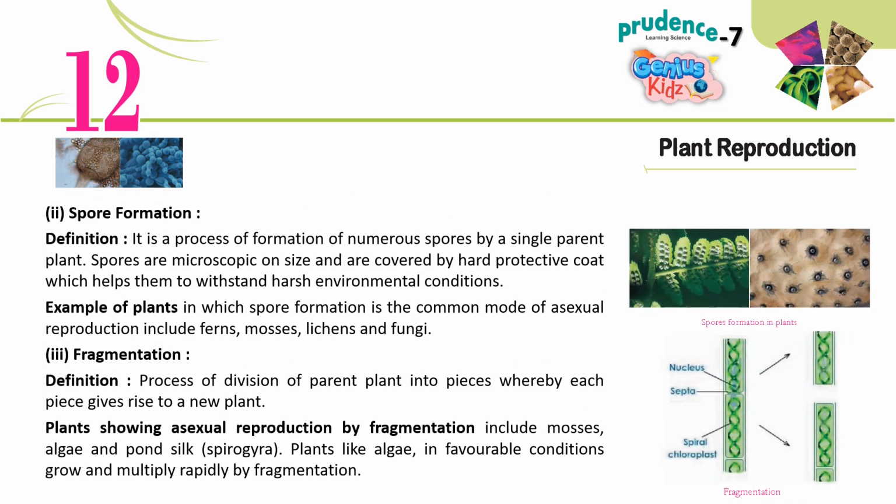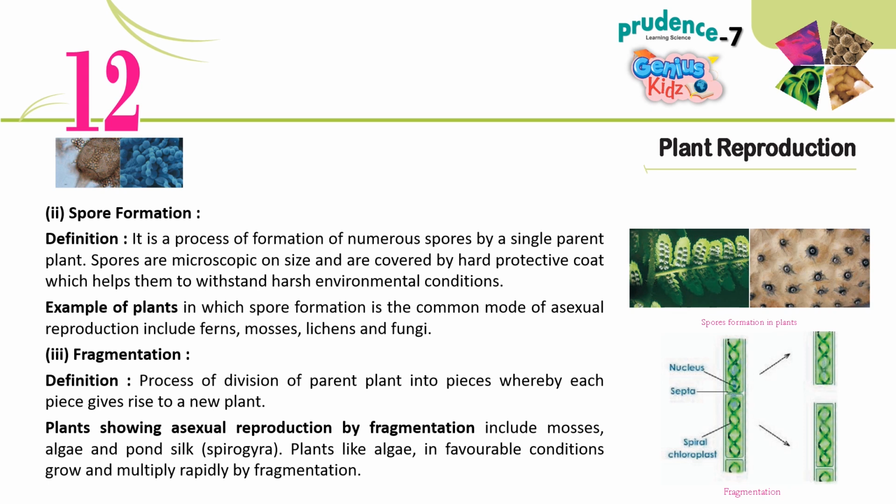2. Spore formation. Definition. It is a process of formation of numerous spores by a single parent plant. Spores are microscopic in size and are covered by a hard protective coat which helps them to withstand harsh environmental conditions. Examples of plants in which spore formation is a common mode of asexual reproduction include ferns, mosses, lichens, and fungi.